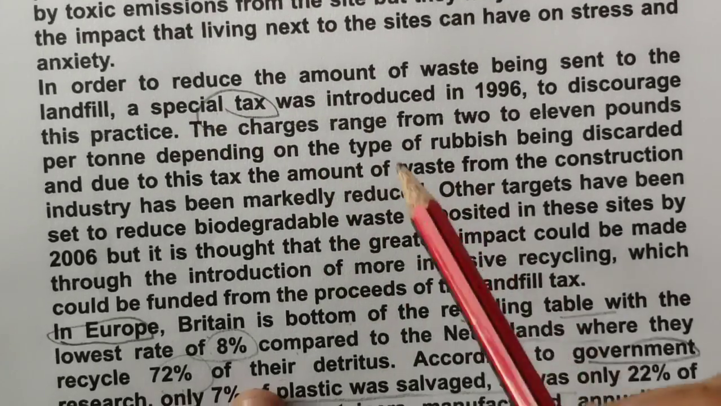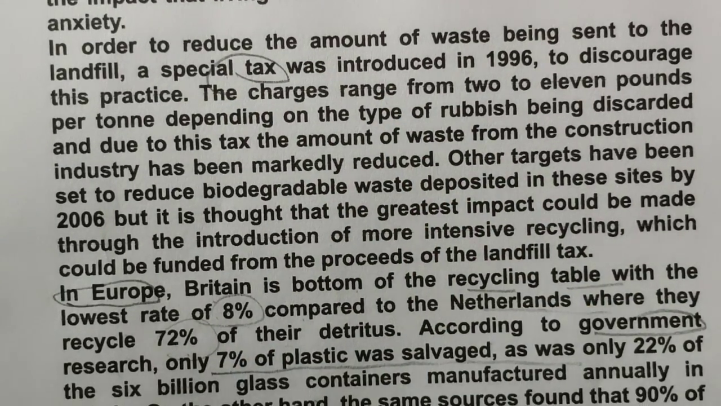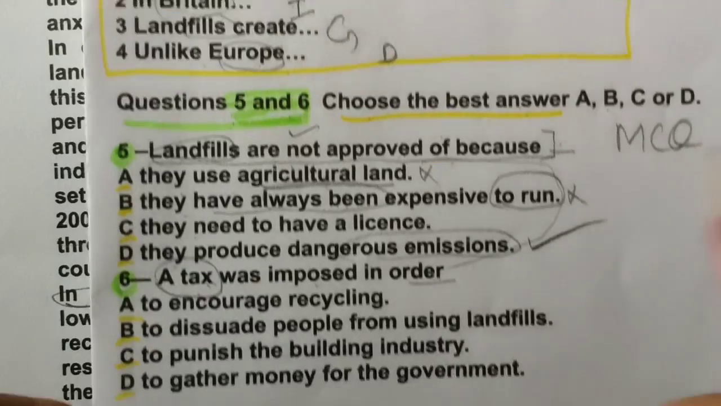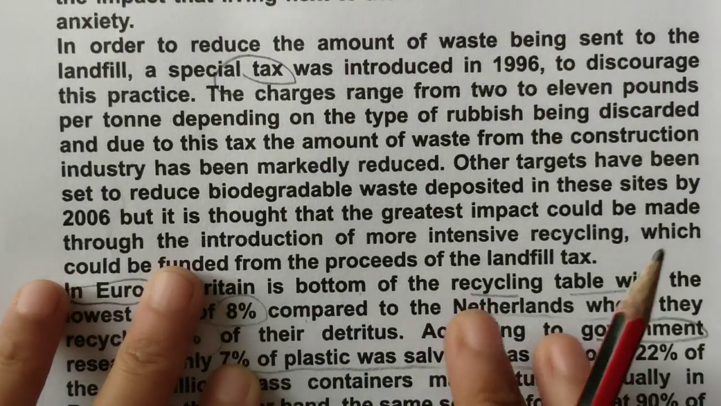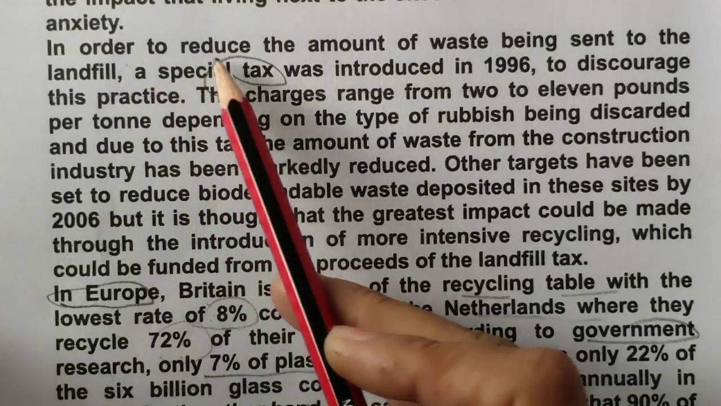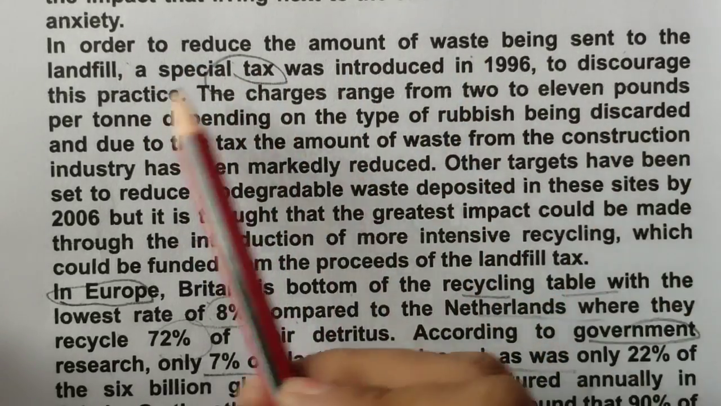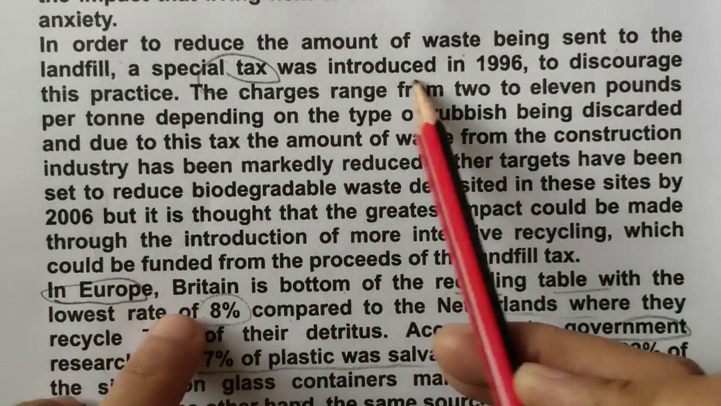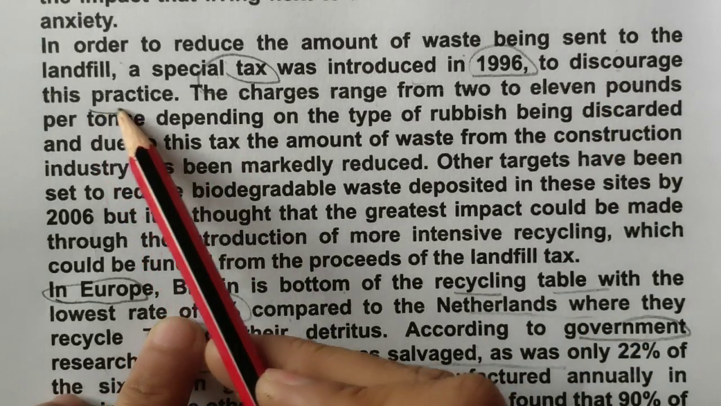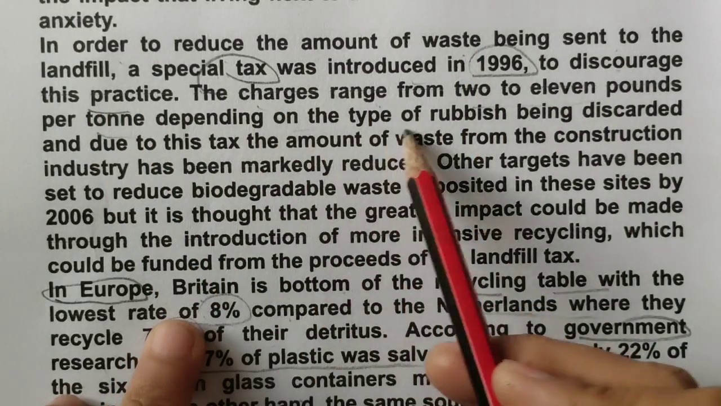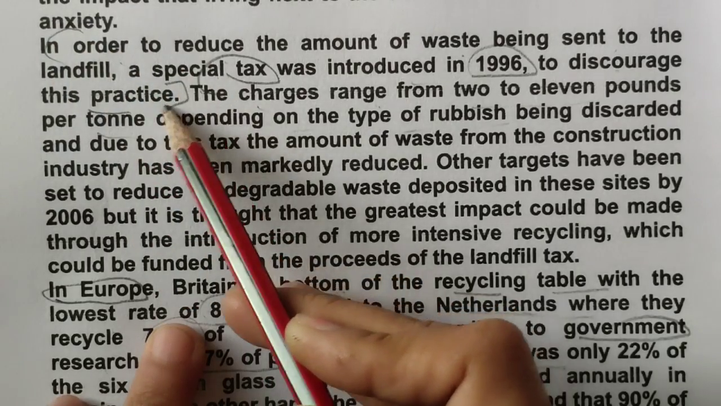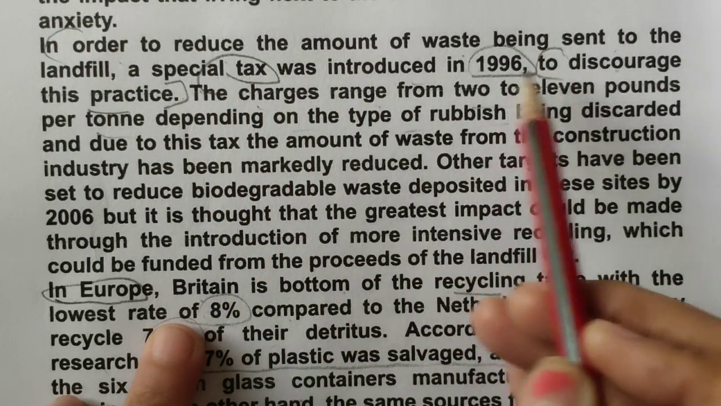Tax is here and we are looking for this question: a tax was imposed in order to. So let's read the full paragraph. In order to reduce the amount of waste being sent to the landfill, a special tax was introduced in 1996 to discourage this practice. The charges range from 2 to 11. So actually this is the location. Let's find to discourage. This is the answer they have given.